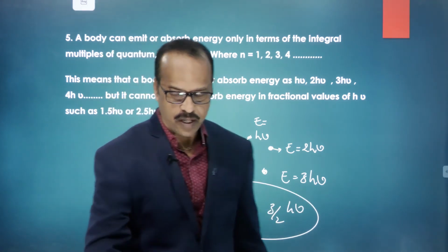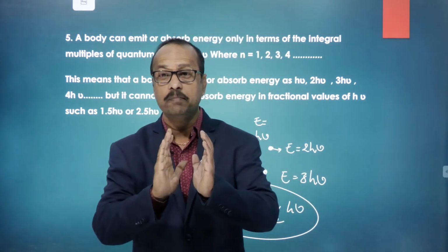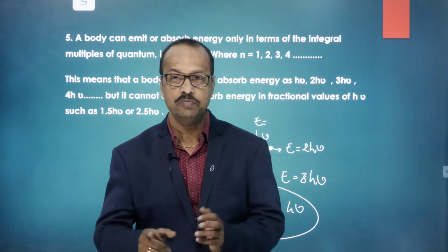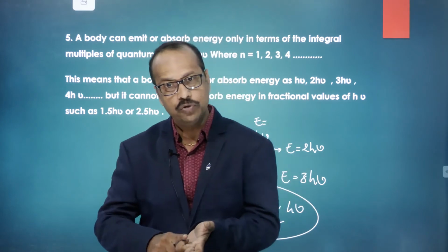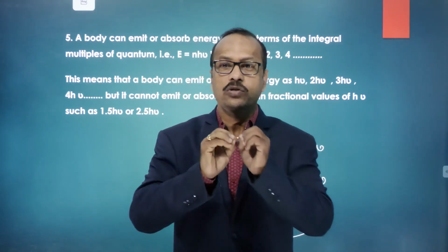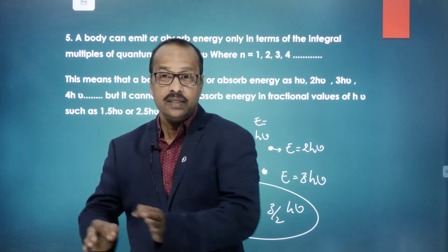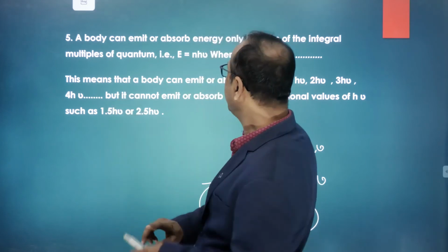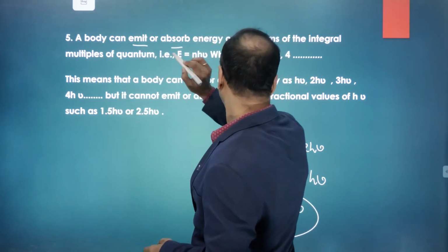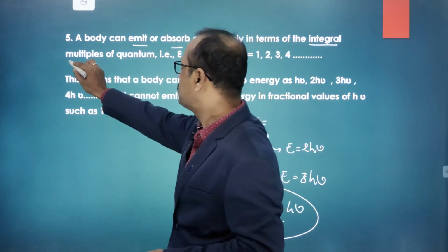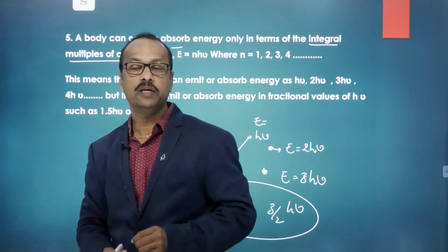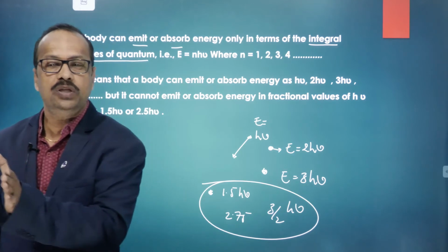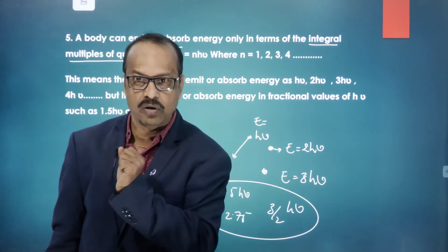So always the energy of the quanta is an integral multiple of h nu. Multiple integrals of h nu means maybe 1 h nu, maybe 2 h nu, maybe 3 h nu, maybe 4 h nu, or n h nu, wherein n is an integer. Clear to you? So a body can emit or absorb energy in integral multiples of the quantum. What are the integers? 1, 2, 3, 4 and so on are called integers, right?